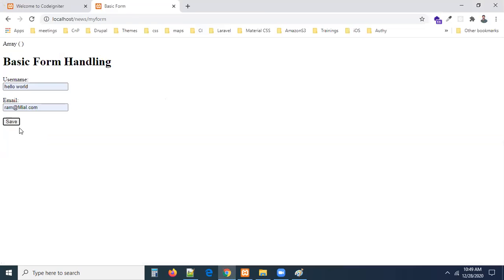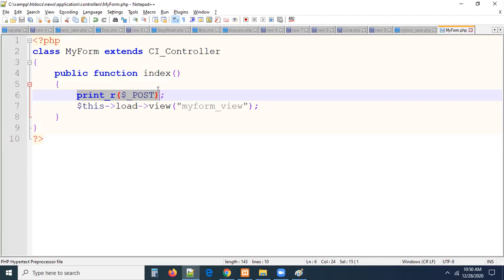Now data was not there. Now you can submit it. This array is empty initially. Now after submitting, can you see the array is having some data? Uname, hello world, email, something, and name of the submit button also came. Right? So did you got it, guys? Once you submitted the data, where I'm able to print, I'm able to print within the index method only, right? So once the form submitted, we have to collect the data and we have to pass the data to the model, right? Yeah, we have to pass the data to model, guys.